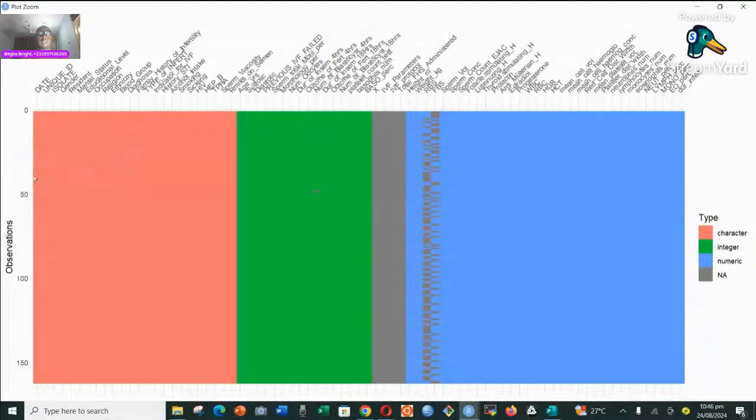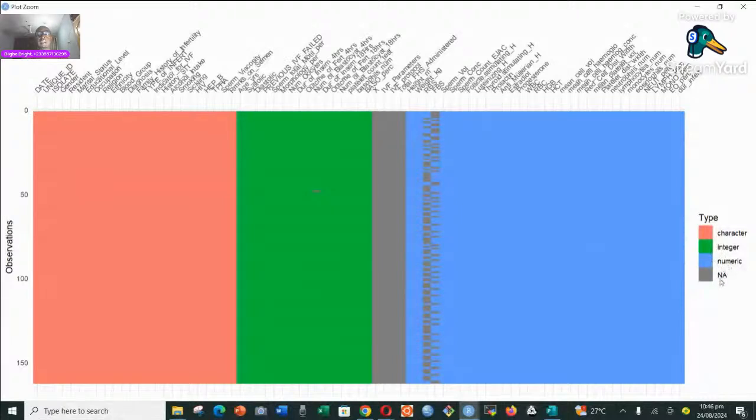But if you look at the magnitude, if you look at the orange color, or should I say the brown color, that's characters. It tells you that the characters are more than the integers and then the numerics.